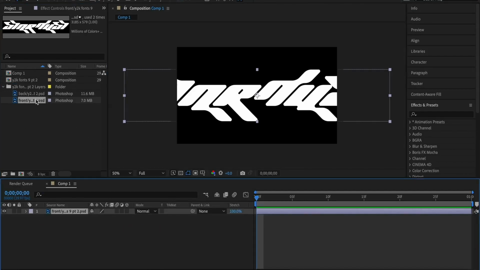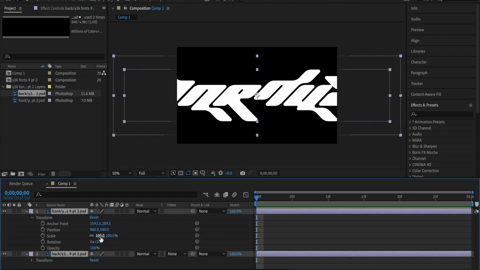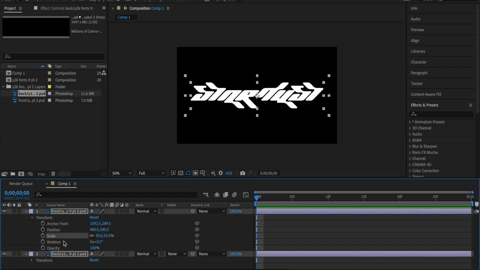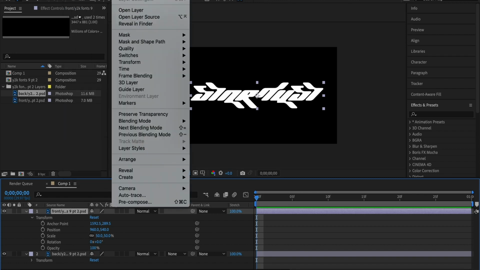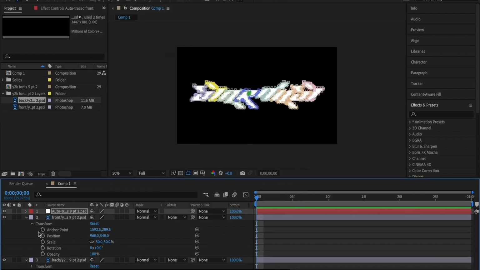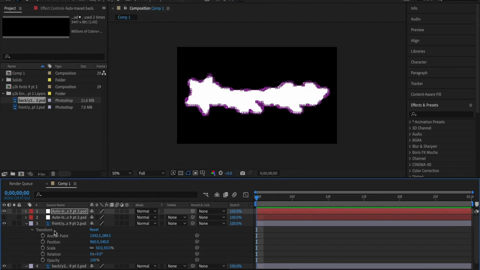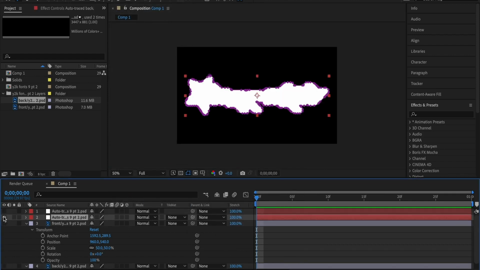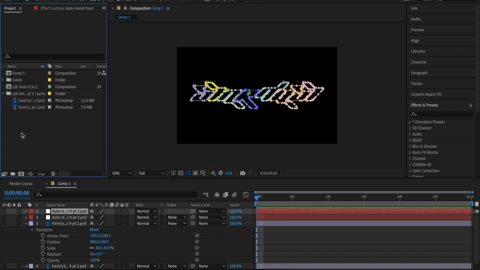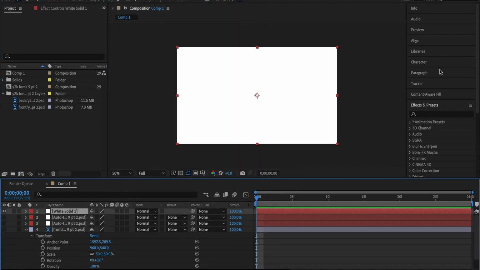So we have a Photoshop document that is just 2 layers, the front layer being the text, the back layer being the black star and the black outline. And we are going to auto trace them both separately here in After Effects. And since they're both now auto traced, we can actually turn the visibility off of everything. We don't need to see any of that. Let's go ahead and create a new layer. A solid is just fine.